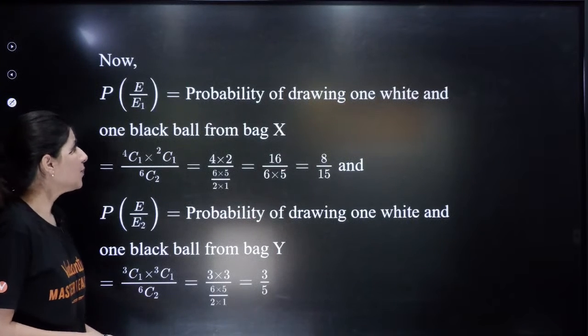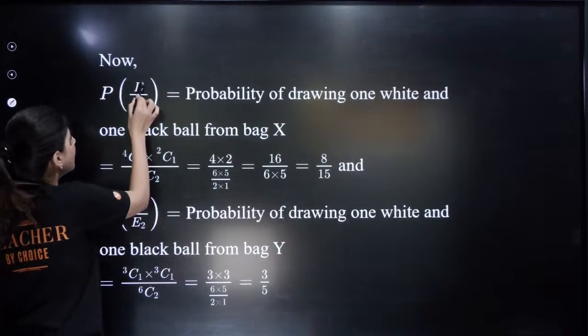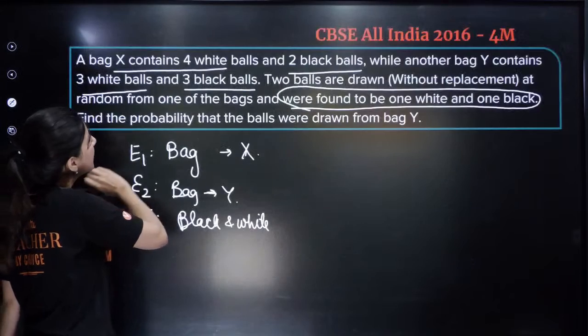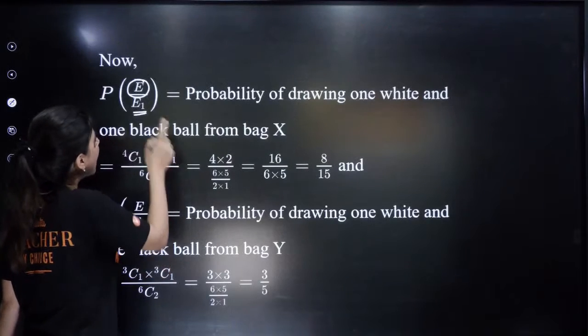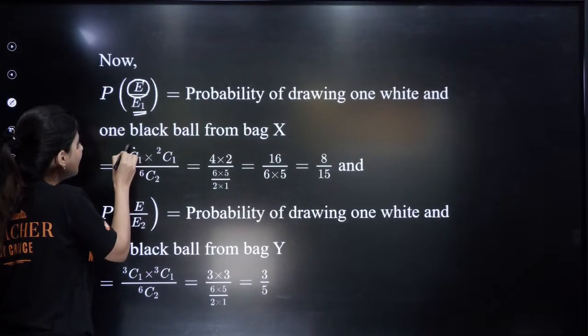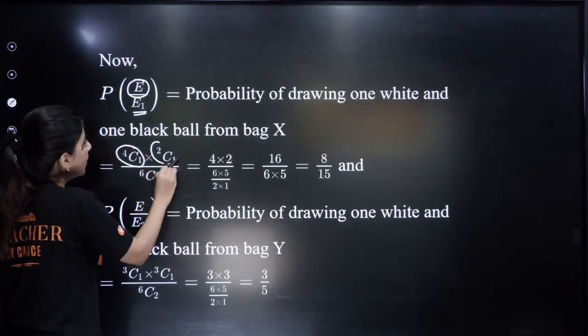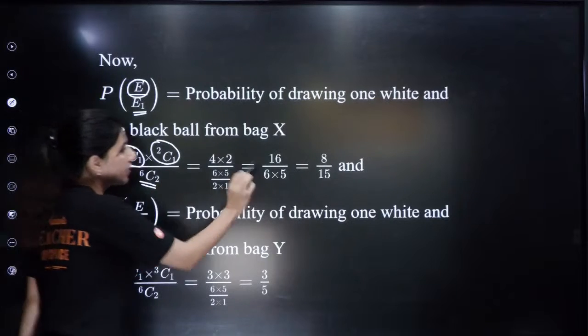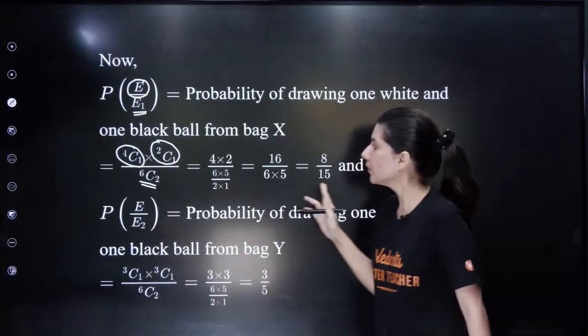Now, the probability of drawing 1 black and 1 white ball given that it is coming from bag E1. What is the configuration? 4 white and 2 black, right? So out of 4 white balls I need 1 white, and out of 2 black I need 1 black, and out of 6 balls we can write 6C2. So this is how we're going to end up.